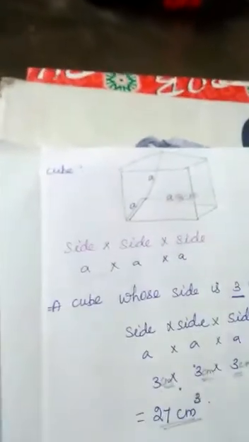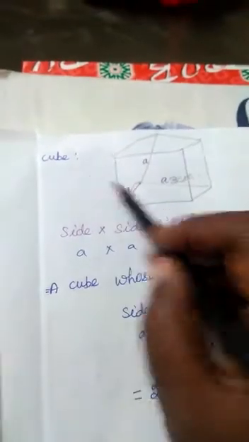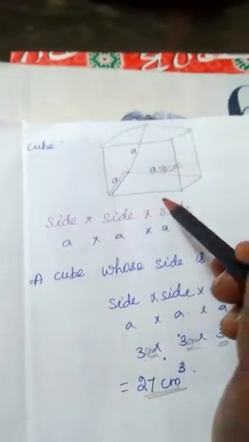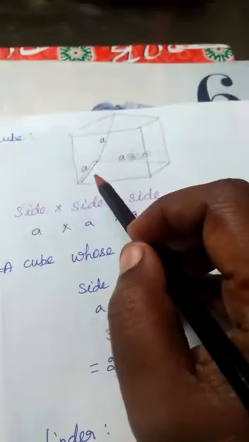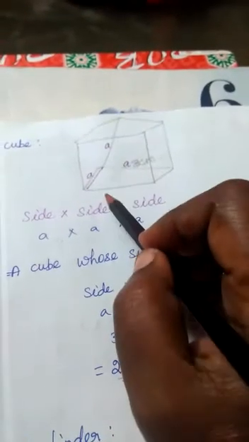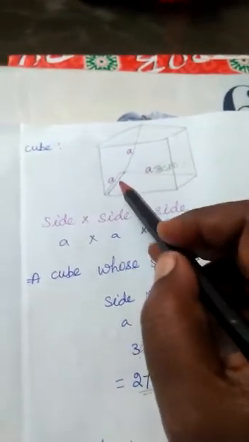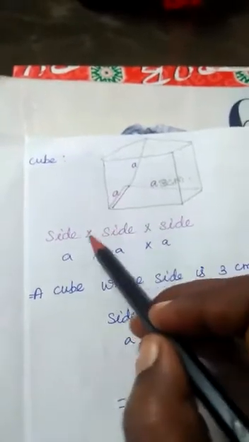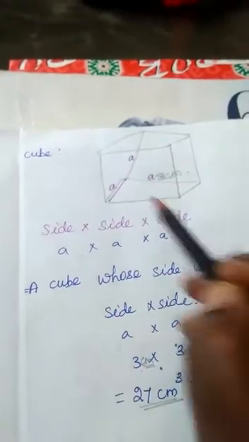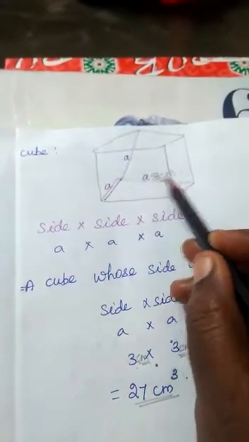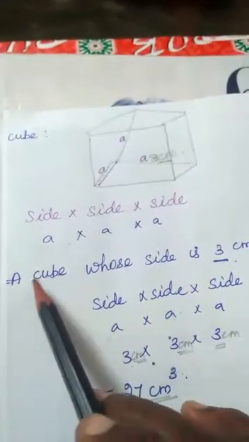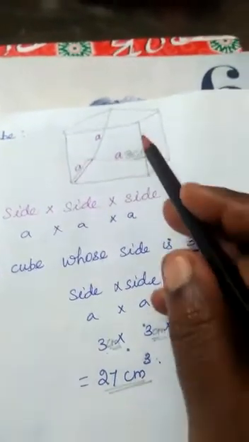First, take a cube-shaped object. This is how to measure its volume. See, this is the cube formula I told you: side into side into side. A cube whose side is 3 centimeter.